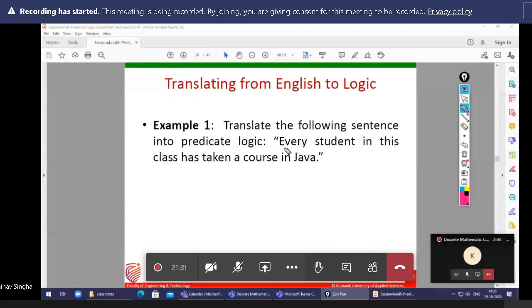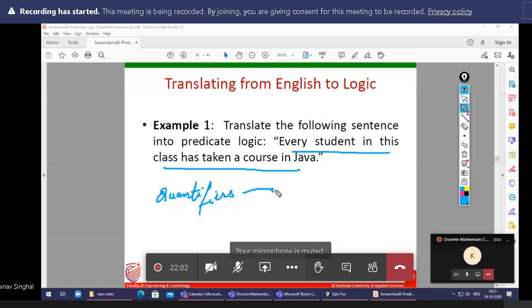So now listen carefully. What is given here? Every student in this class has taken a course in Java. Today we need to concentrate on the quantifiers first, then with the help of the quantifier, which connective is applicable.